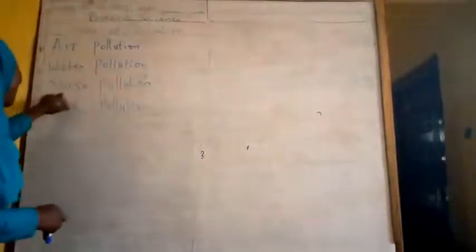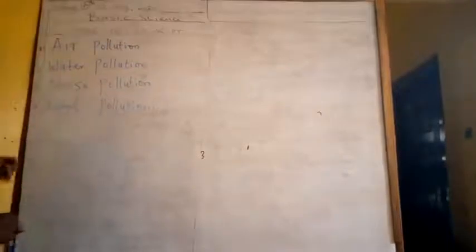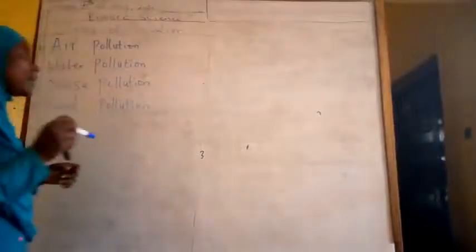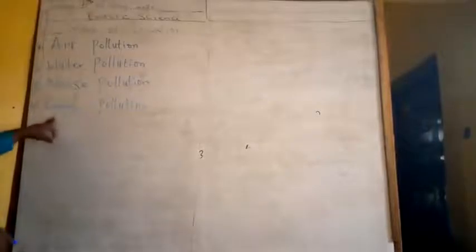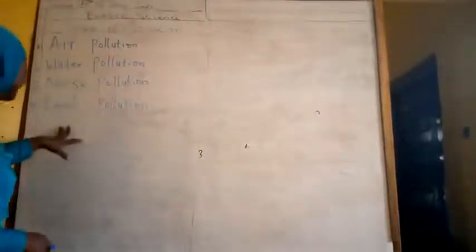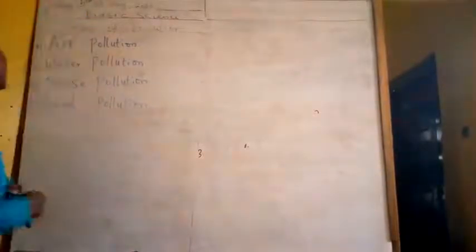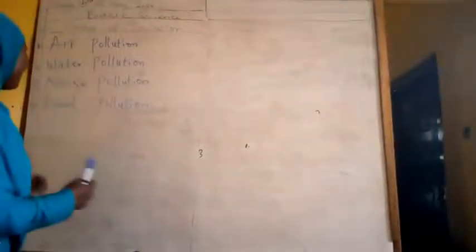Water pollution. The third one, noise pollution. N-O-I-S-E, noise. P-O-L-L-U-T-I-O-N, pollution. Noise pollution. Land pollution. L-A-N-D, land. P-O-L-L-U-T-I-O-N, pollution.